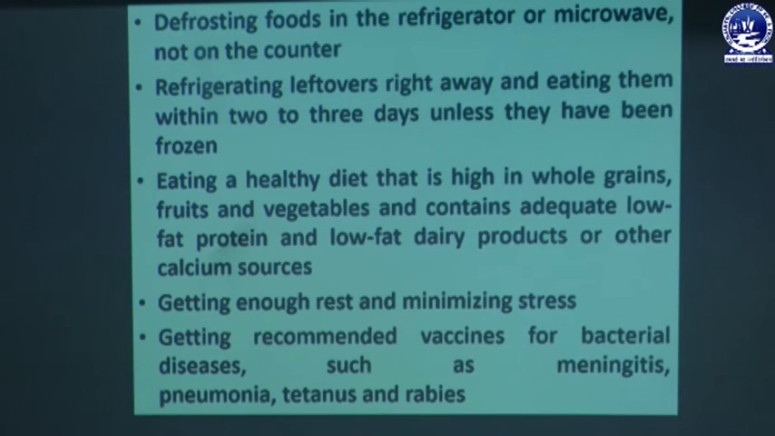Getting recommended vaccines for bacterial diseases such as meningitis, pneumonia, tetanus and rabies. We have to get the recommended vaccines, because for prevention of different diseases there are different types of vaccines. We can avoid pneumonia and different infections if we take the tetanus vaccine, and we have to be vaccinated at the right time.